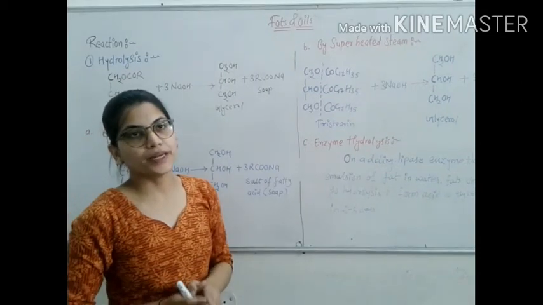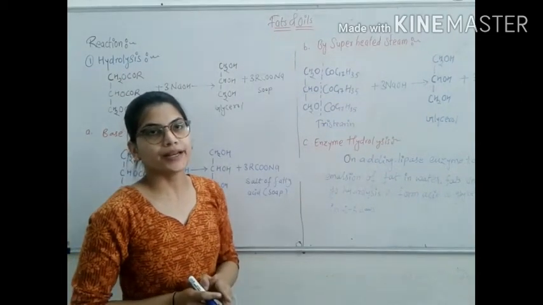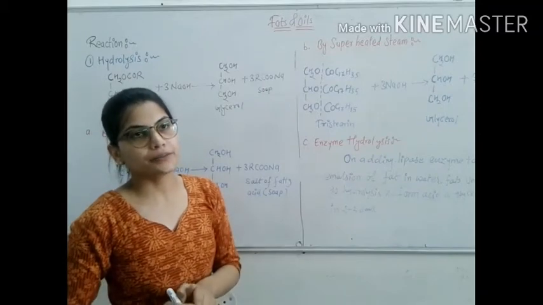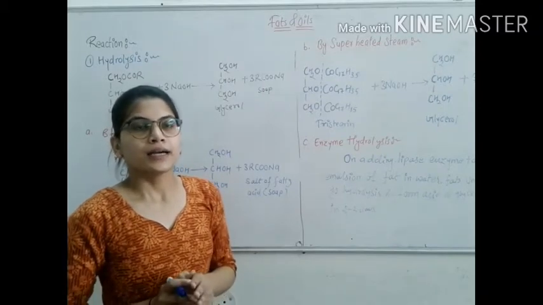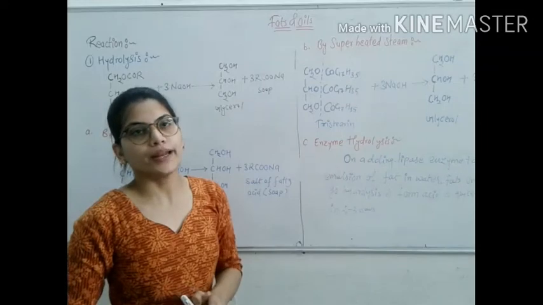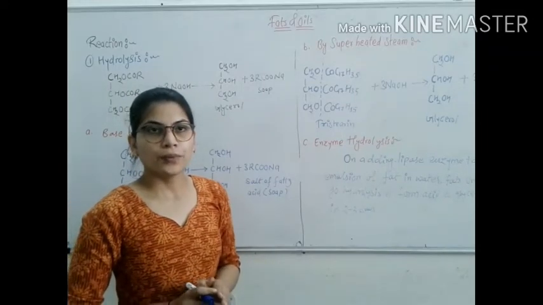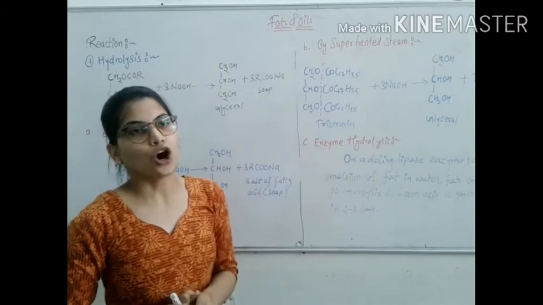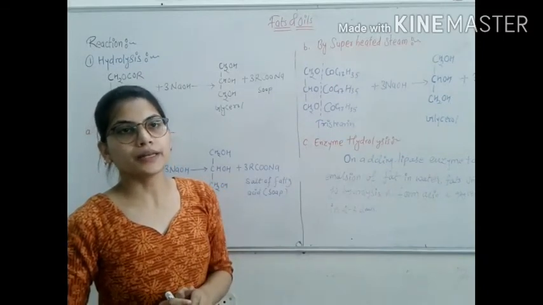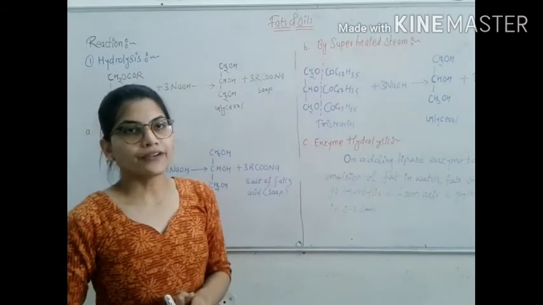Hydrolysis can also be done by heating fat with water under pressure. Alkaline hydrolysis of fat produces the salt of fatty acid called soap, and hence this reaction gives the sodium salt of a high carbon atom fatty acid.